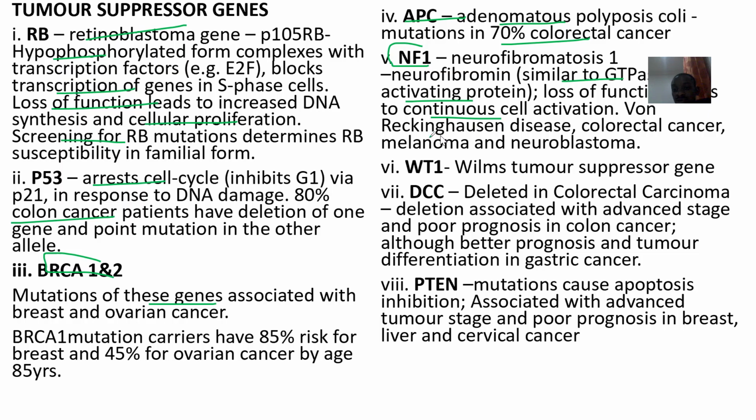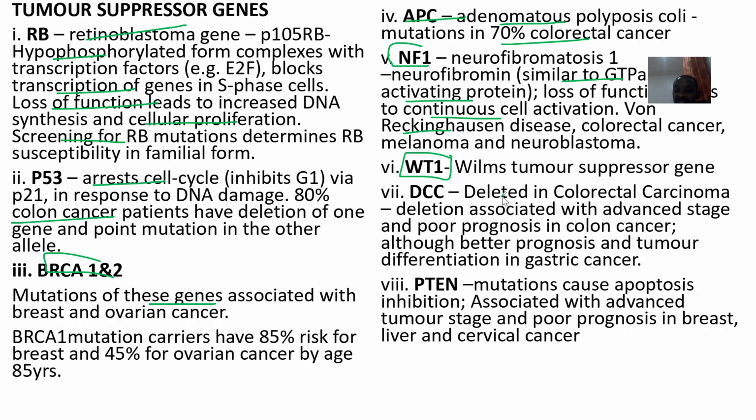So it can also cause things like von Recklinghausen disease, colorectal cancer, melanoma, and neuroblastoma. Then the Wilms tumor 1 gene. Of course, if there's a mutation in it, it causes Wilms tumor, also known as nephroblastoma.